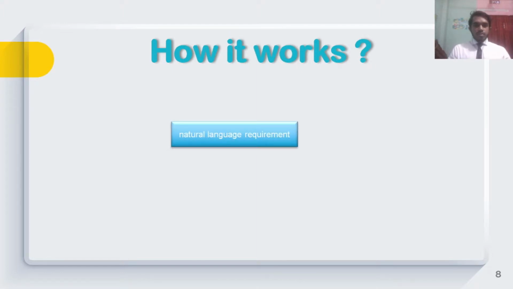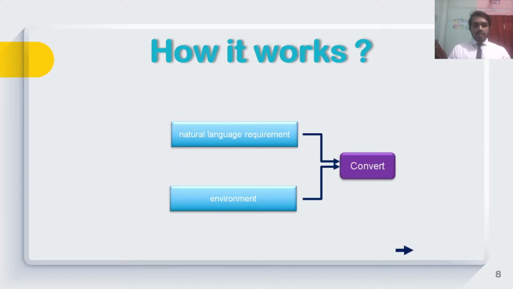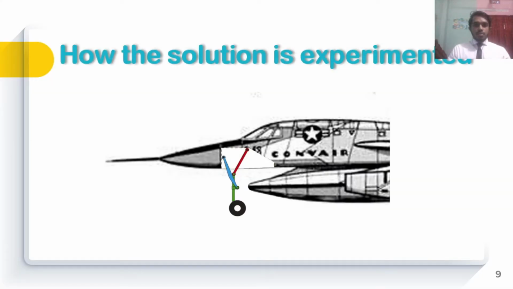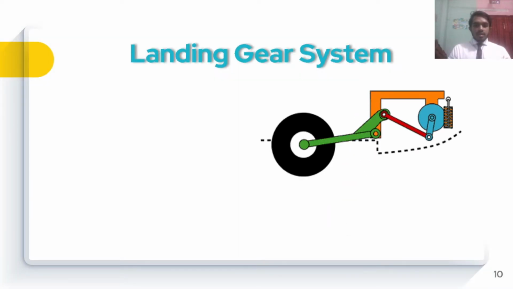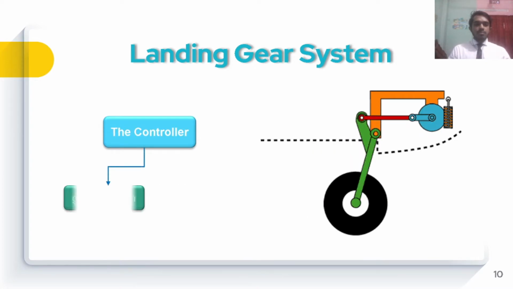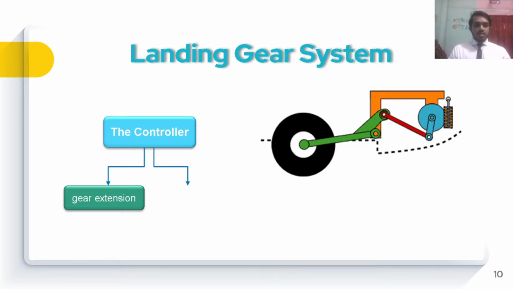That's how it works. Normally, natural language requirements and environment requirements, AutoReq takes these two inputs and converts them into a new format. The new format relies on a programming language. Next, how the solution is experimented. The solution is experimented on a landing gear system of an aircraft. The landing gear system has a controller. The controller deals with two things: one is the gear extension and another is the gear retraction.